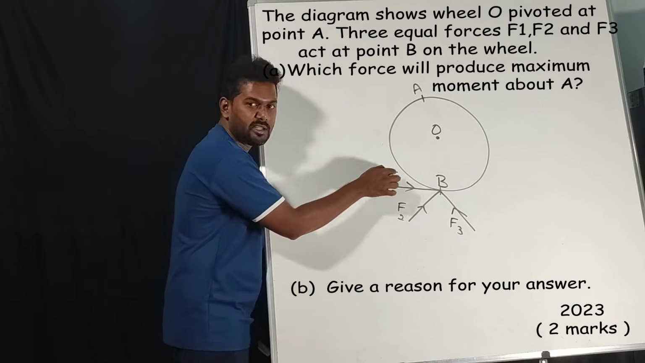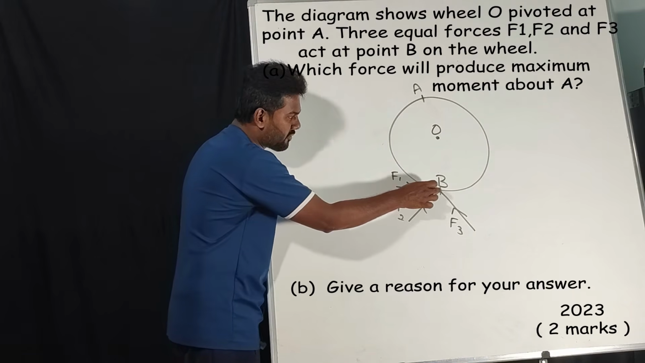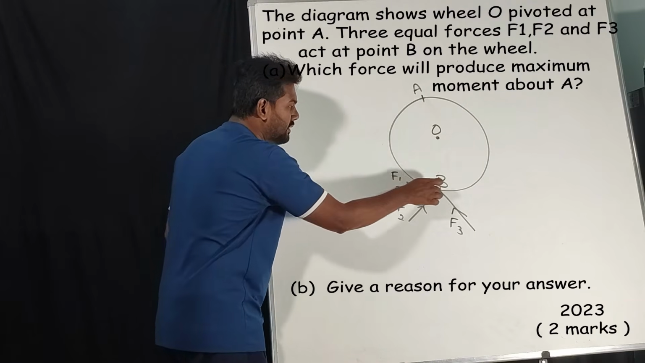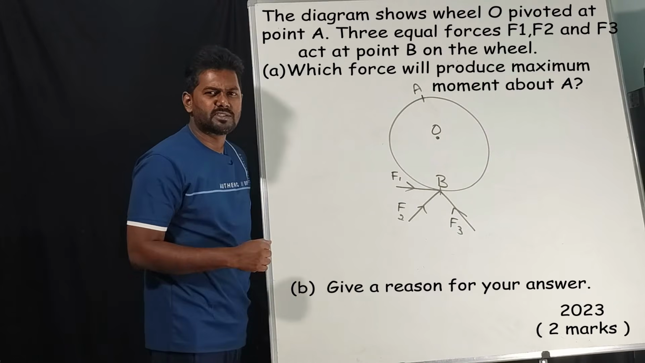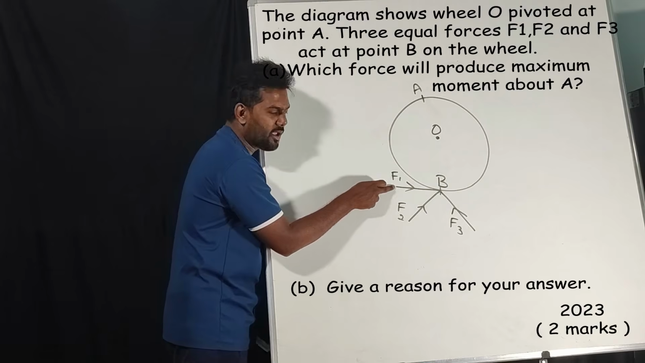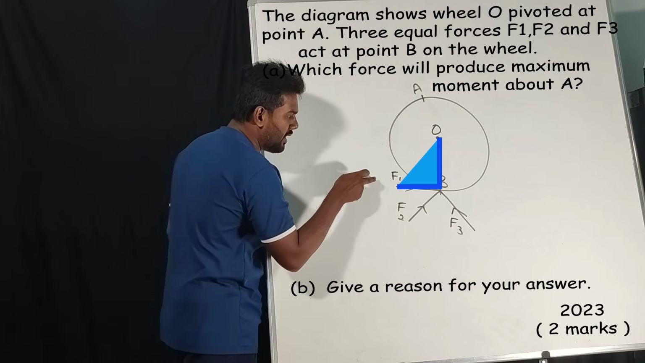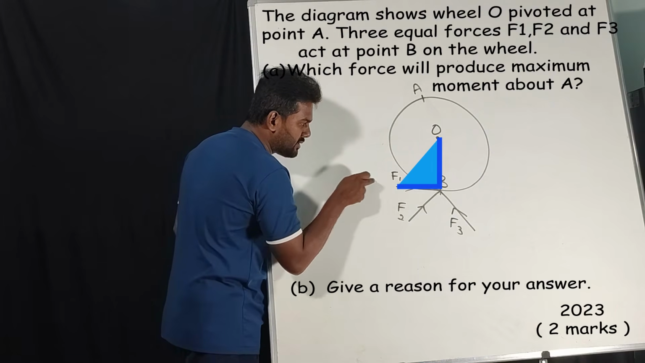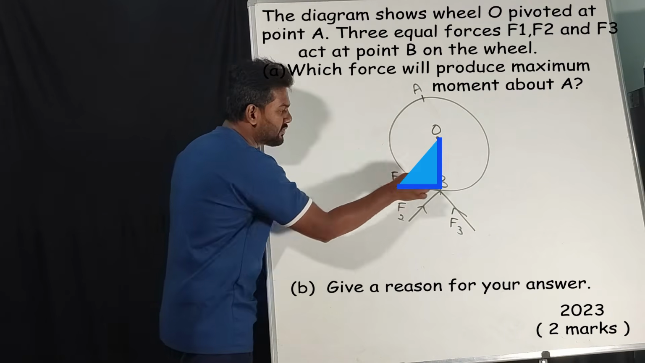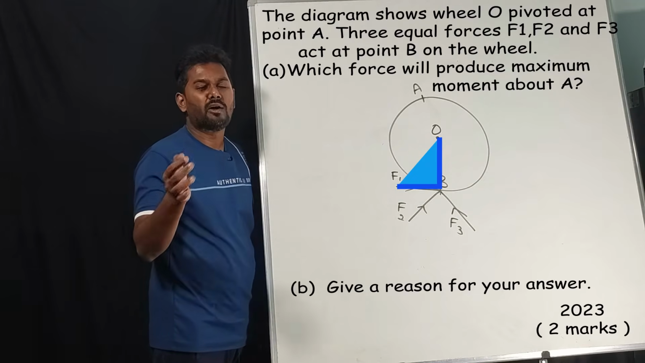Perpendicular distance means from the point where we are applying force to the pivot, and this is maximum. How can we say it is maximum? If the force F1 is at 90 degrees to the pivot point, from this point to this point it is forming a 90 degree angle. If this force is forming a 90 degree, then it will have maximum moment of force.